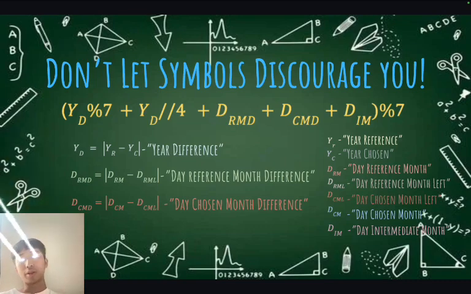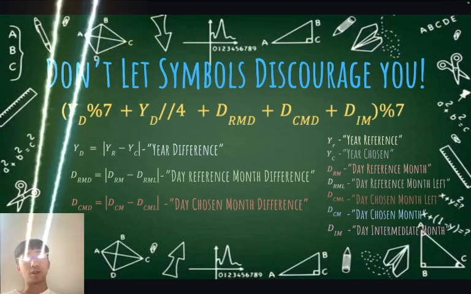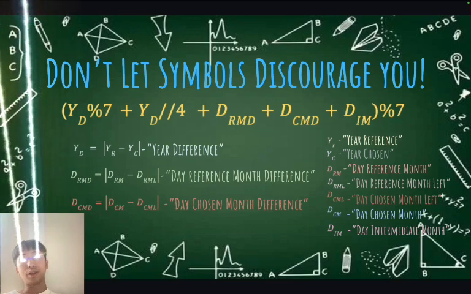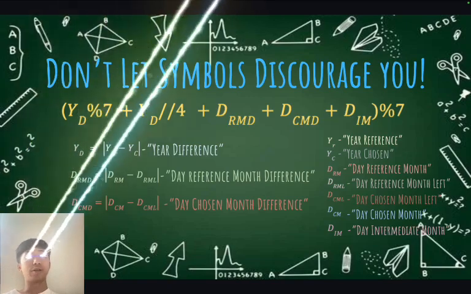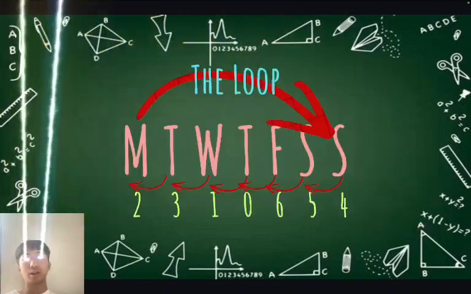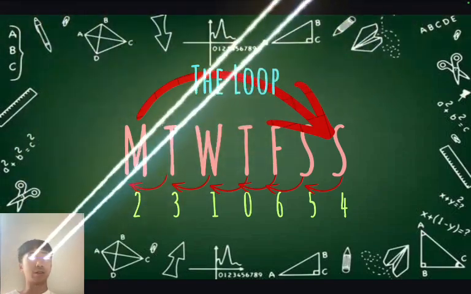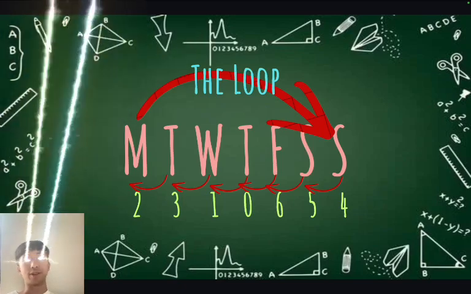Now obviously, like I explained earlier, you don't need to do mod 7 on the first term, you can just leave it as is, with just YD plus YD divided by 4 rounded up, and then add all the days in between. If you put in the information for the example today, YD being 18, DRMD being 13, DCMD being 17, and DIM being 122, if you add it all up, your answer should be 6. If you look at the loop, this is the original loop, not the shifted new loop I showed earlier in the steps. 6 is a Friday, which is correct. March 14, 2008 was a Friday.